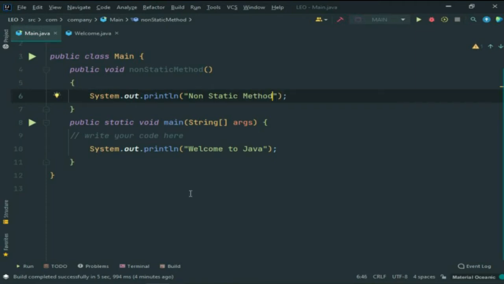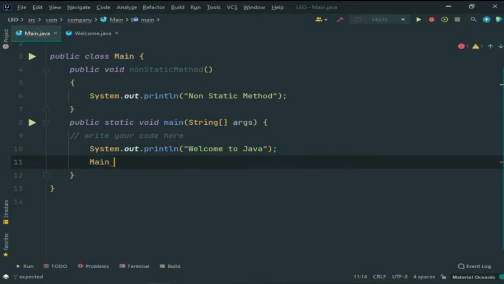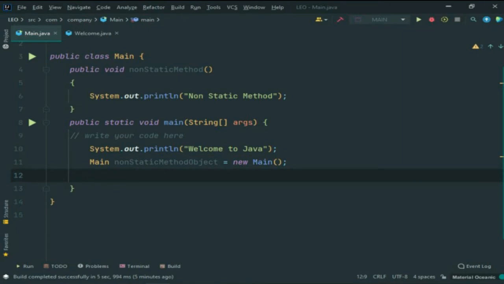So now guys, I will create the object of this class in our main method. So how can we do this? Main. Now I will create the object like non-static method object, and then equals new main, and then you guys can see that our object has been created.